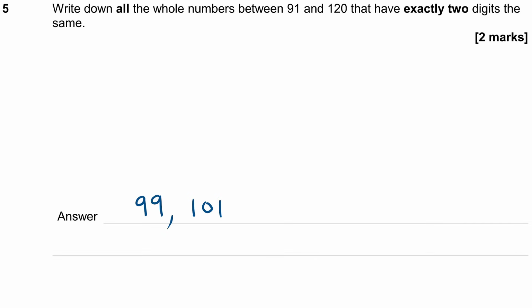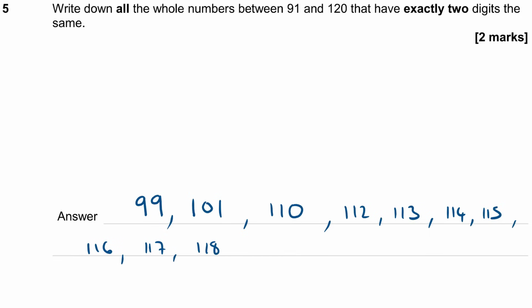Well, we could have 101, couldn't we? And then the next one we're going to get is 110. That's got 2 1s in it. No, next one, 111, has got 3 1s, so that isn't exactly 2, but we can have 112, and in fact all the other ones that follow, can't we? 115, 116, 117, 118, and 119. Are there any more? So we get to 120, and then all those are different. I think that's all of them.